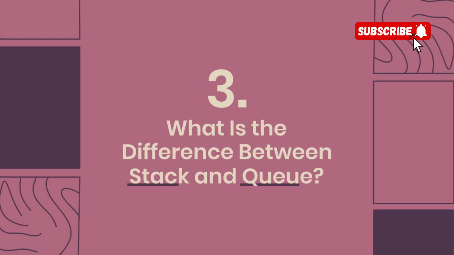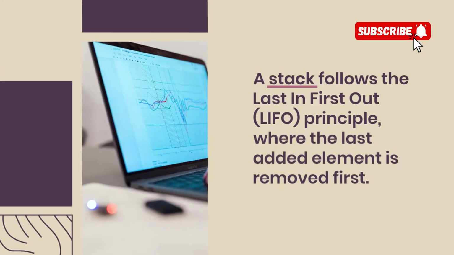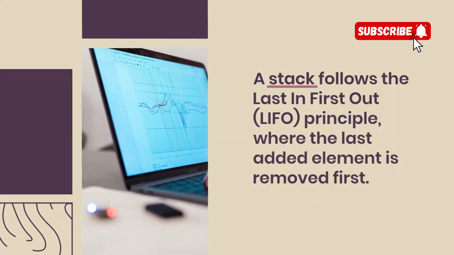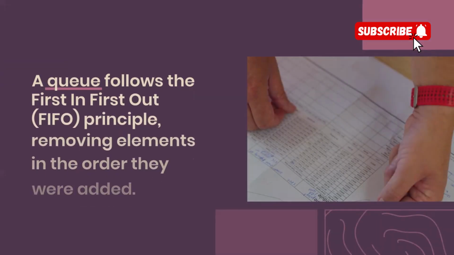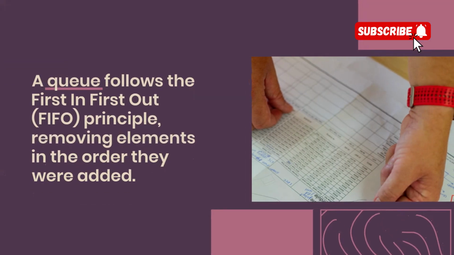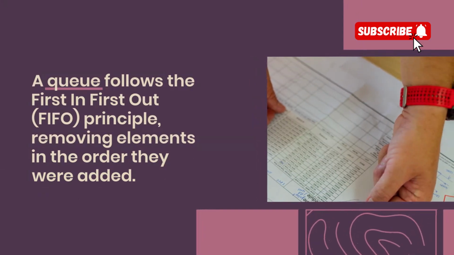3. What is the difference between stack and queue? A stack follows a last in, first out, LIFO principle, where the last added element is removed first. A queue follows the first in, first out, FIFO principle, removing elements in the order they were added.